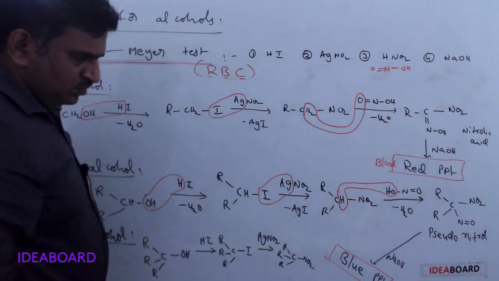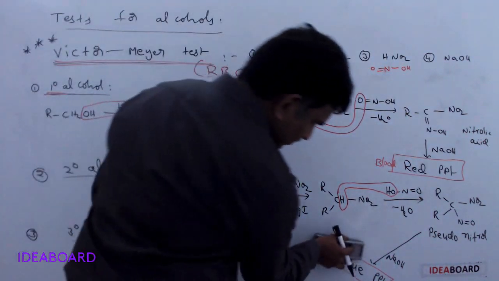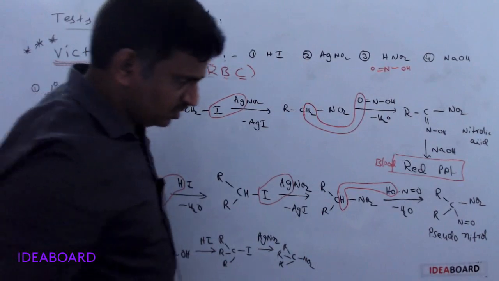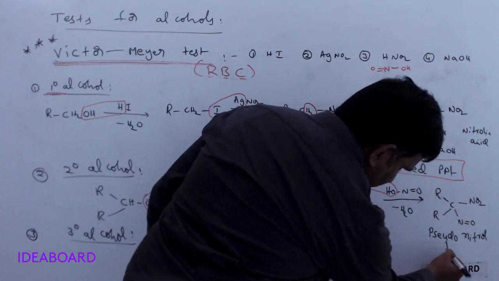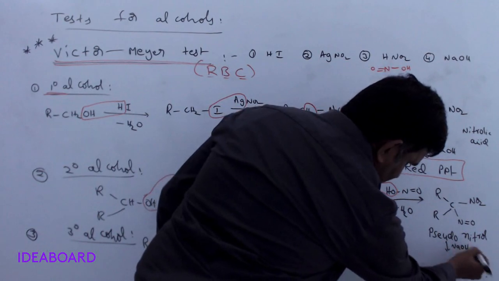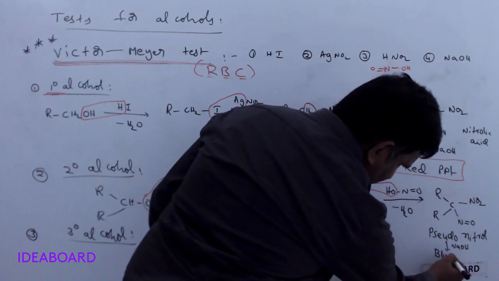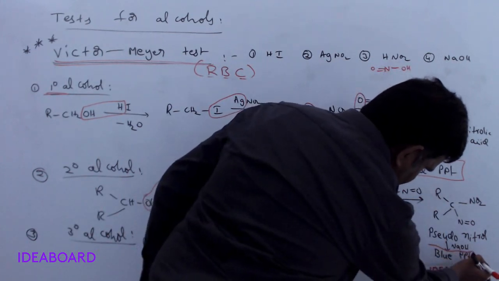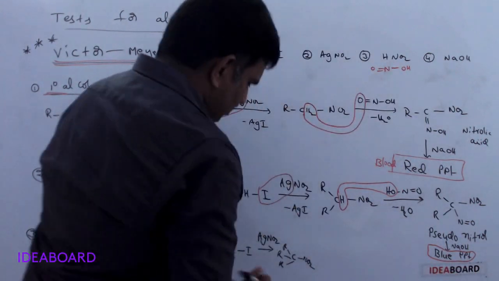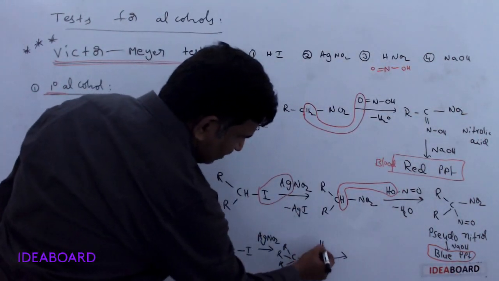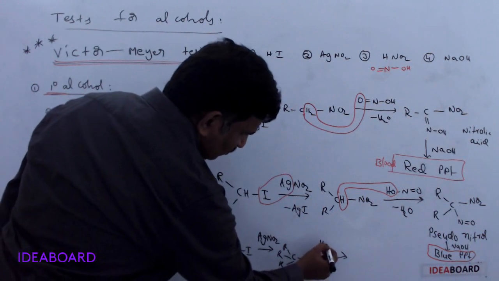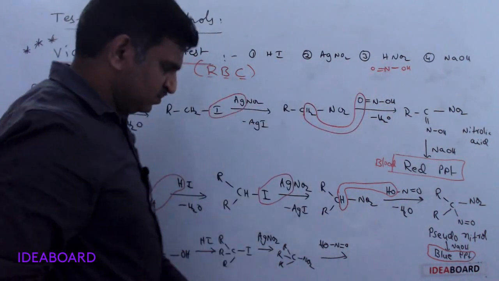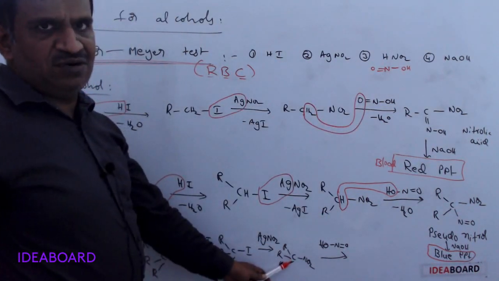The next one. I am removing this and writing here only. This is with sodium hydroxide. What is formed? A blue precipitate is formed. And if we further try to react with HO N double bond O, that is nitrous acid, is there any hydrogen on this tertiary carbon?